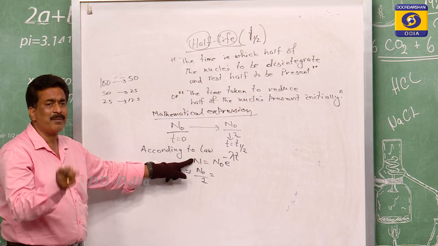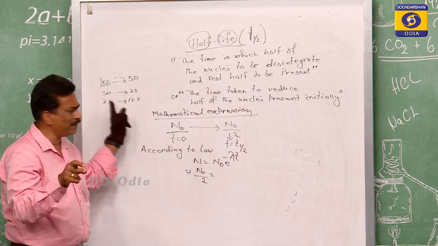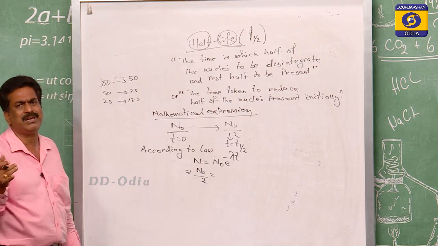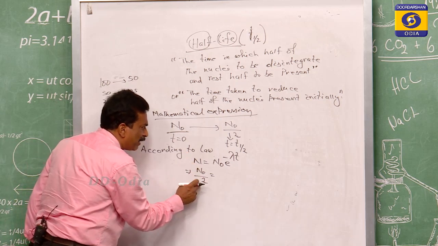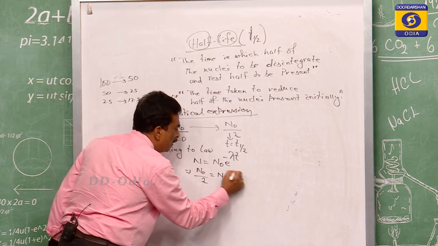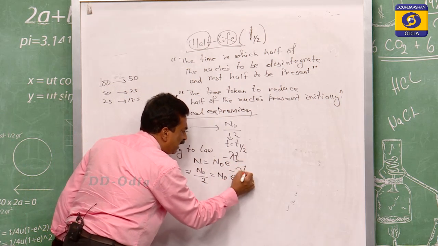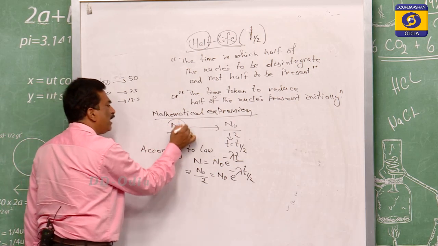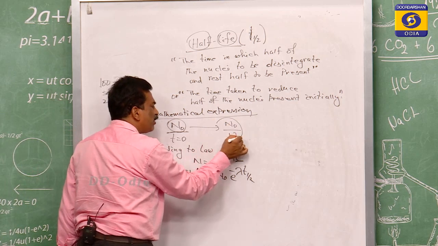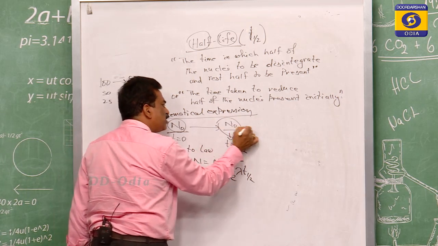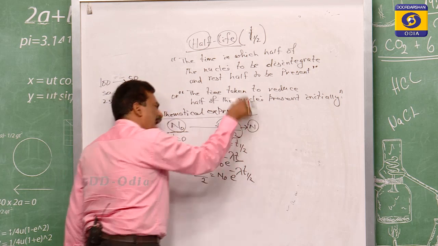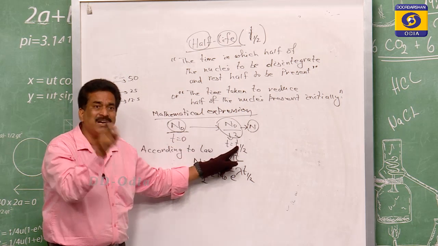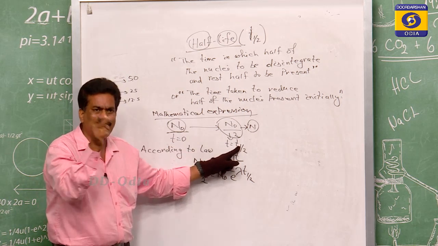This N is the number of atoms present at that time. So, if the number of atoms present is 50 percent of the initial, meaning N is N0 by 2, then this time t is the half life, the t half. When N0 initially becomes N0 by 2, that is the number of atoms or nuclei present at that time, and that time is the half life, as we are assuming.